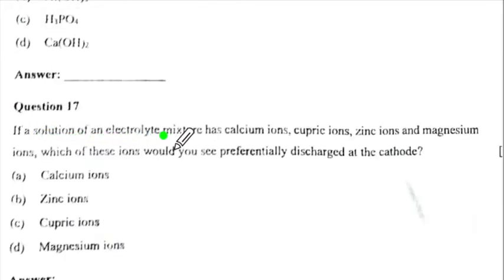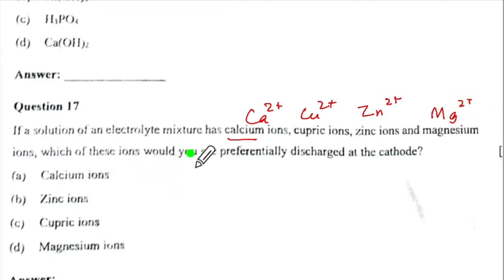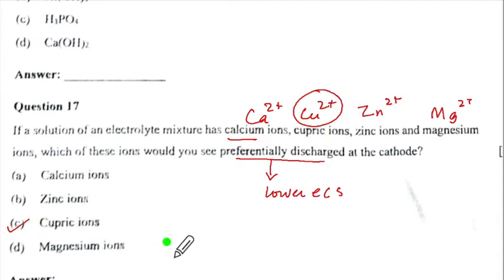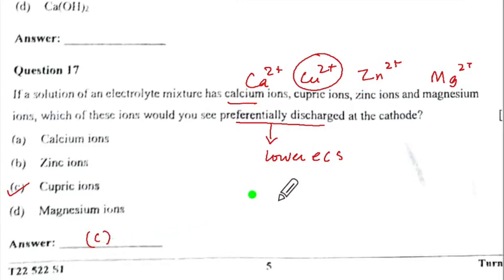If a solution of an electrolyte mixture has calcium ions, cupric ions, zinc ions, and magnesium ions, which of these ions would you see preferentially discharged at cathode? Now preferential discharge would be the one which are lower in EC series. Out of these, the lower one in the EC series is copper. So where is it? C. This is our correct option.